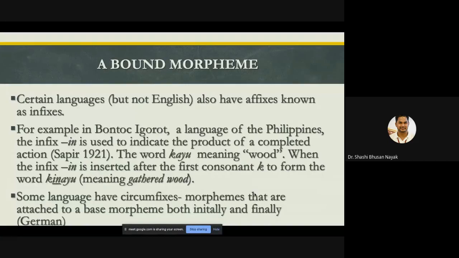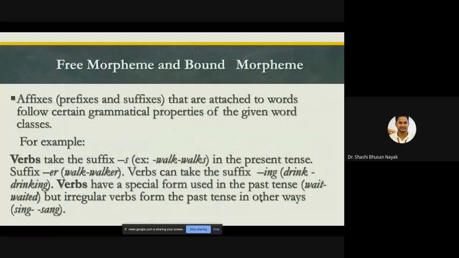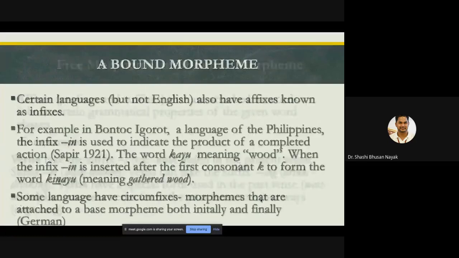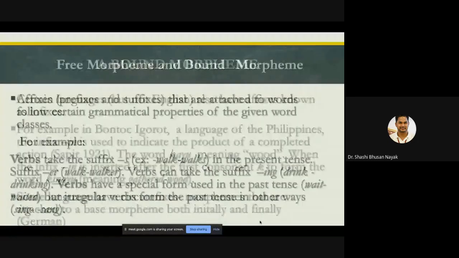You can give these kinds of examples from any other languages depending on your accessibility. Suppose you have access to other languages like Odia, Sanskrit, and you know inside out the morphological combination of a particular word in Odia, Sanskrit, or Hindi, you can give better examples than that. But I just found this one interesting. It's connected to English. It depends on you what kind of examples you would give in examinations. Some languages have circumfixes, or morphemes that are attached to a base morpheme, both initial and final. For example, like in the German language.